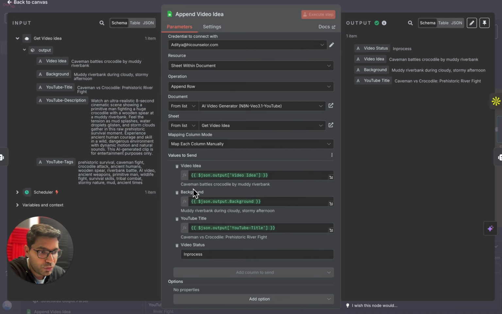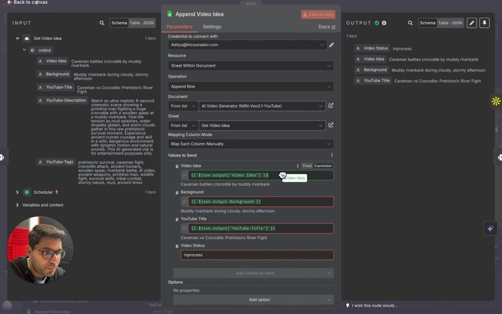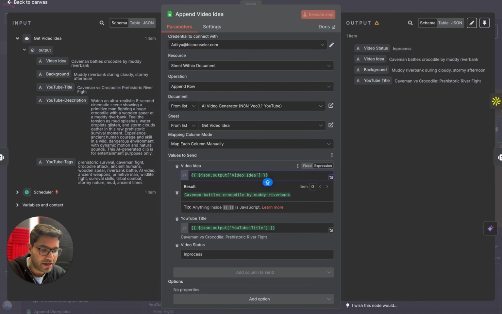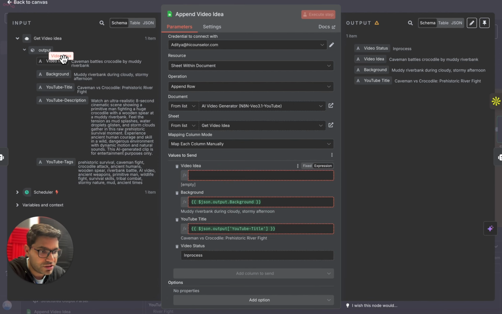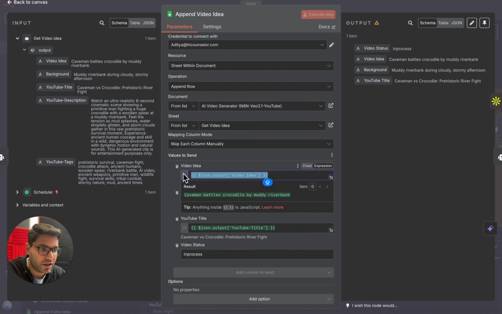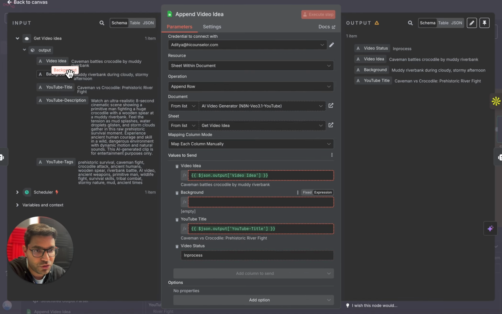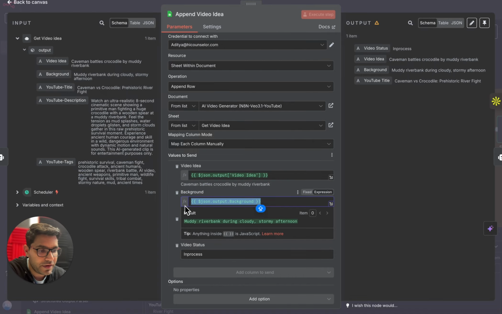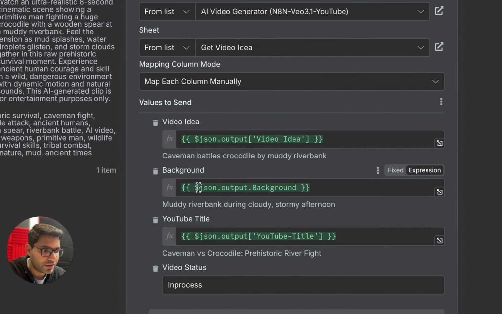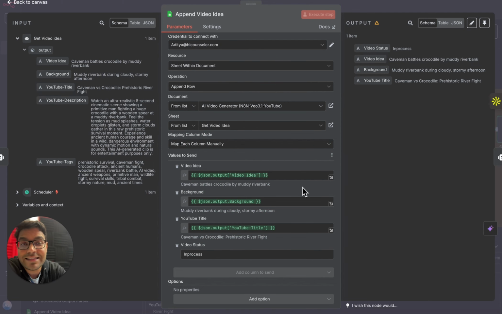Now, if I want to populate this particular code for video idea, all I need to do is simply drag and drop it over here. Okay, as you can see, this has been added. So let me just remove it and show it to you. Simply drag and drop it over here. The same goes for all of these. So for background, I'll delete this one. You need to drag and drop this particular field, and the entire JSON code for that field will be added. That said, you won't need to write even a single line of code to create this AI agent. You just need to understand how this drag and drop method works.